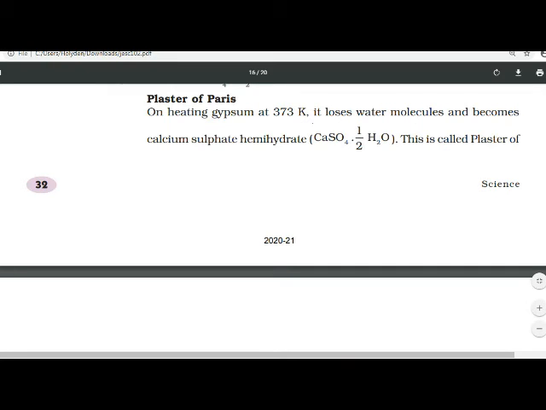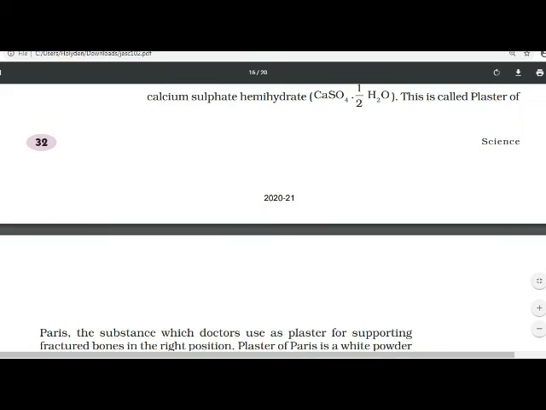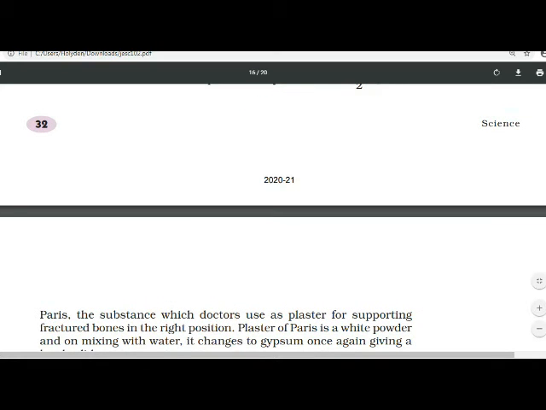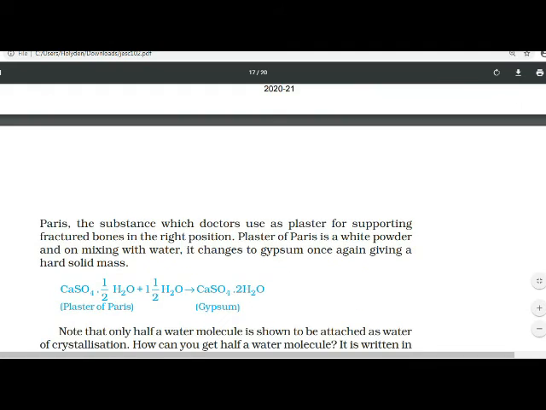This is called plaster of Paris. What is plaster of Paris? Plaster of Paris means calcium sulfate hemihydrate, CaSO4·1/2H2O. From gypsum it is prepared.